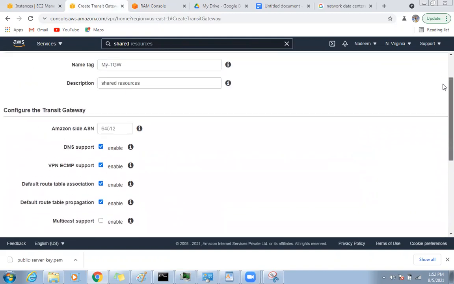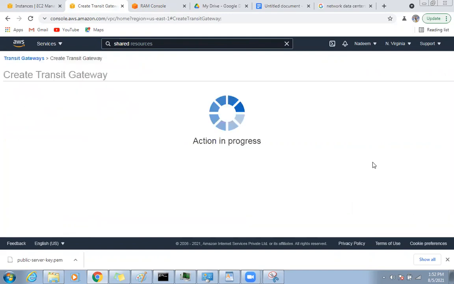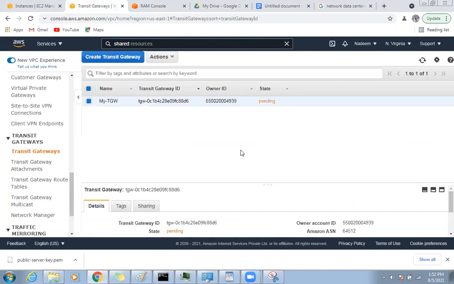So let's move back to our transit gateway and the transit gateway CIDR block configuration. No, I don't want transit gateway CIDR blocks. It is something new option. Okay, now our transit gateway is configured. See, right now it's showing pending. It will take a little bit of time.